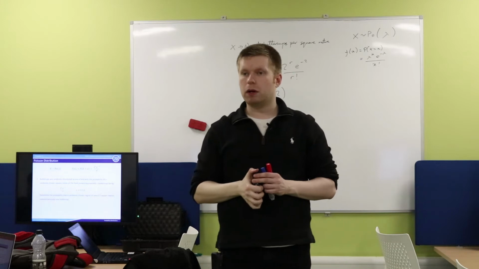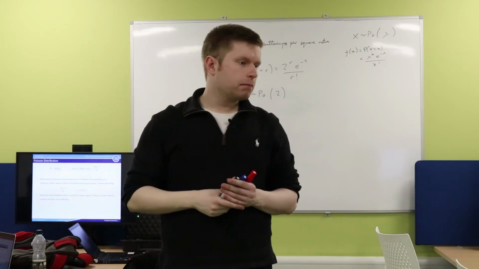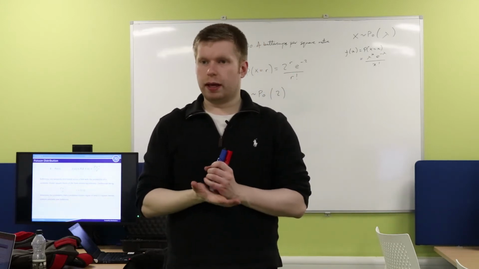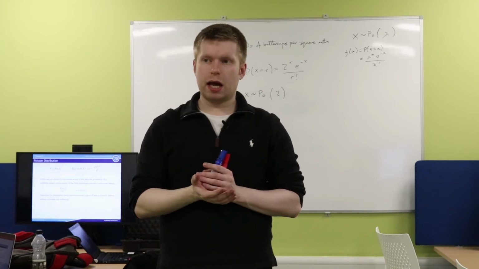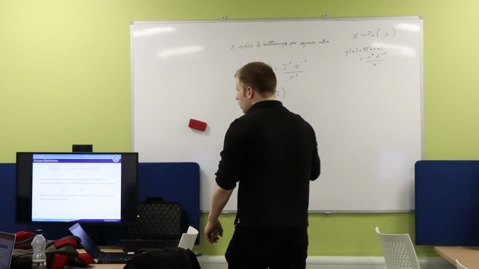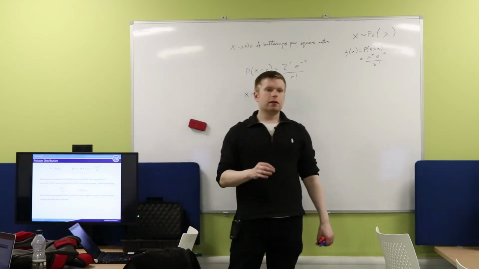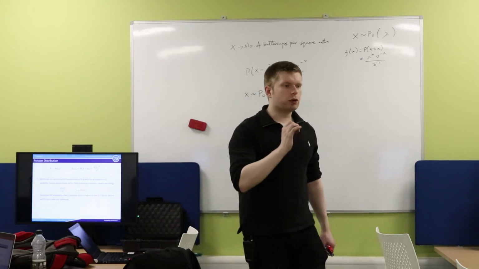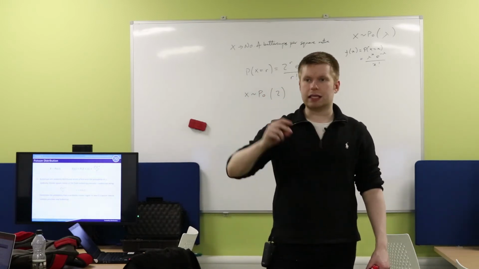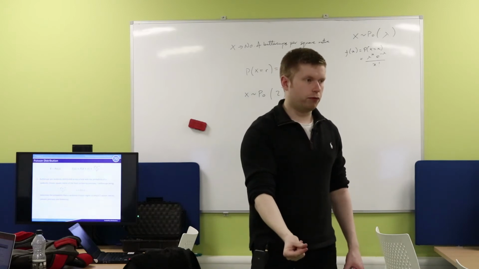Okay, 2 buttercups per square metre. Does that make sense to everyone, how we did that? Yes, how you extract that. Now, you notice that nowhere in the question does it say use a Poisson distribution. It's expecting you to be able to extract that yourself.